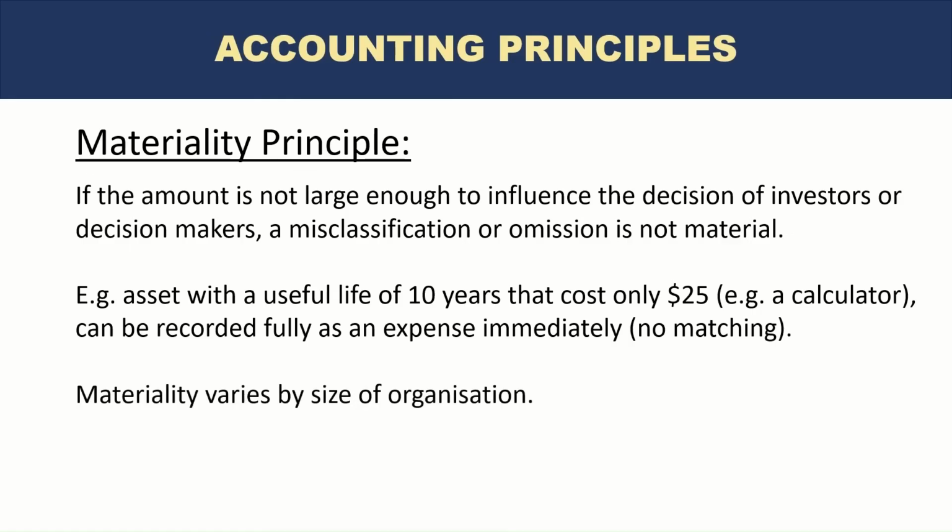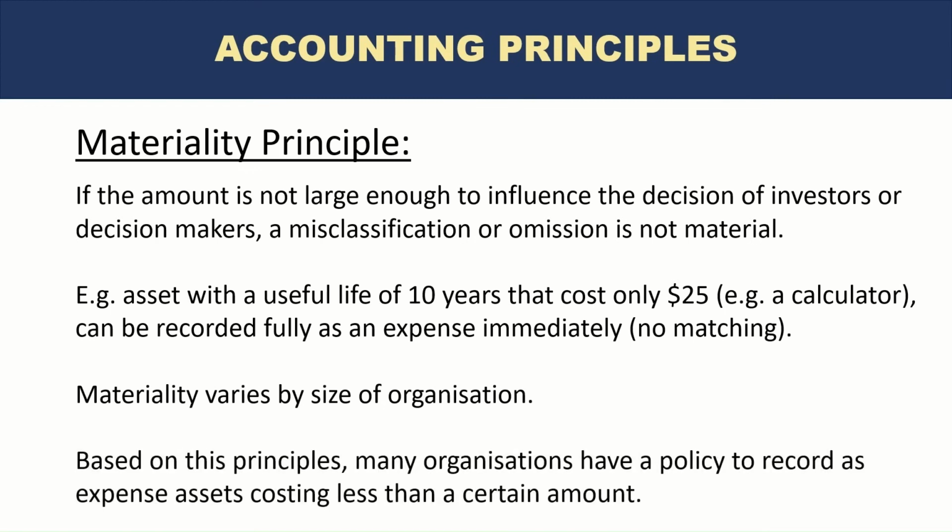Materiality varies by size of organization. If it's a very, very large organization, of course, its materiality would be larger. The amounts that are considered small or immaterial would be larger. But if it's a small organization, the amount that is considered immaterial will be smaller. Based on this principle, many organizations have a policy to record as expense assets costing less than a certain amount. So you will see very often that many organizations have an amount identified already, that any amount less than this amount, for example, let's say $5,000.